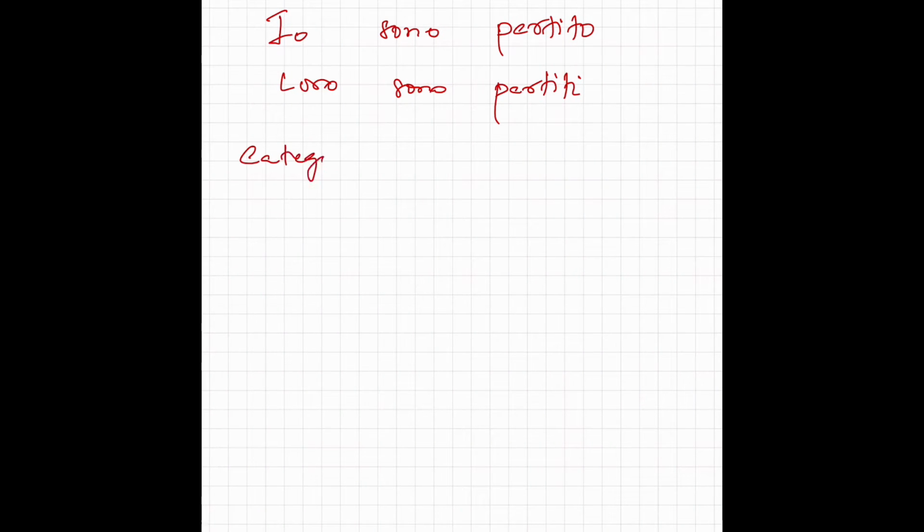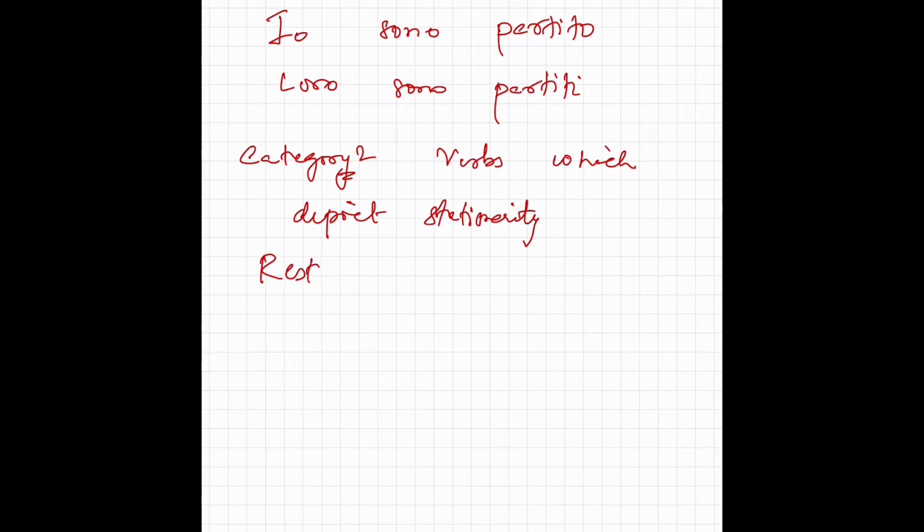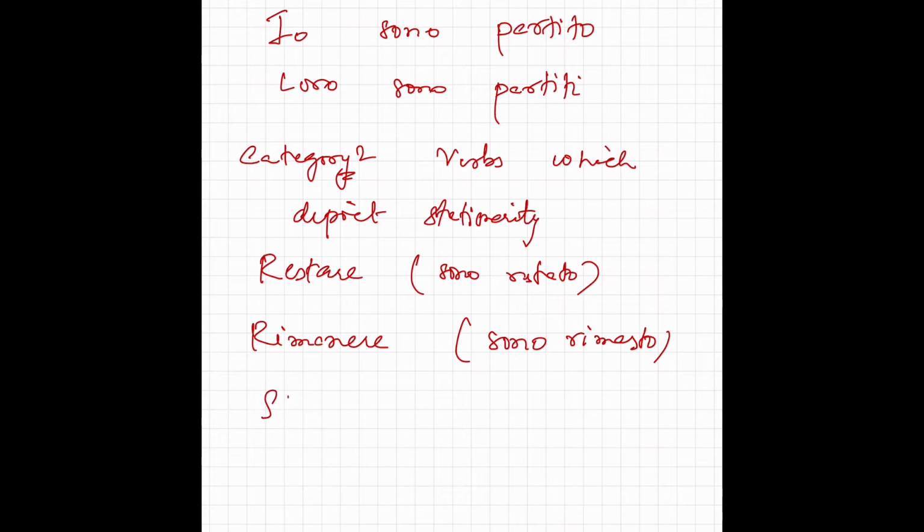Category 2. Verbs which depict stationarity also use essere. For example, restare, which means to stay. Sono restato. Rimanere, which also means to stay. Sono rimasto. Stare. Sono stato. These are the verbs which depict stationarity and therefore use essere as the helping verb.